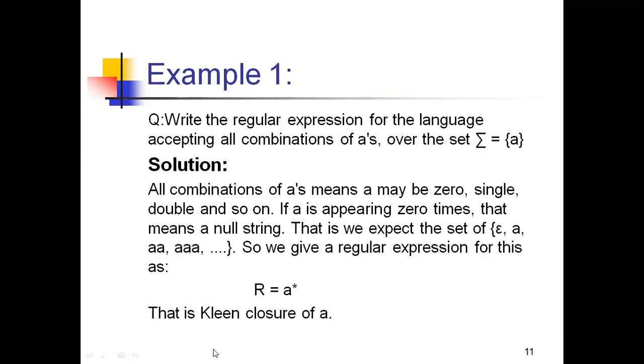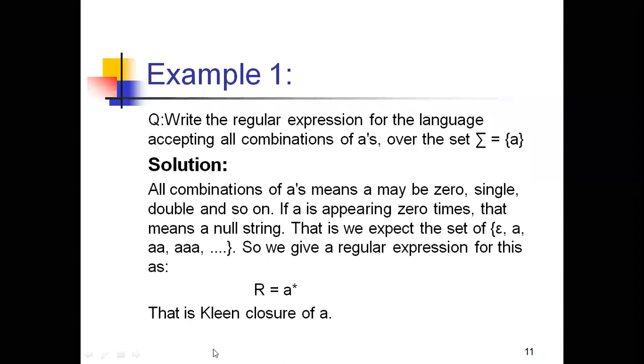And coming to example number 1, the question is: write the regular expression for the language accepting all the combinations of a's over the set sigma equal to a. Here I'm having only an input a, right? With this a, I need to check all the combinations of a for the language acceptance. So I need to start the solution for this question. Initially I need to get some logic.